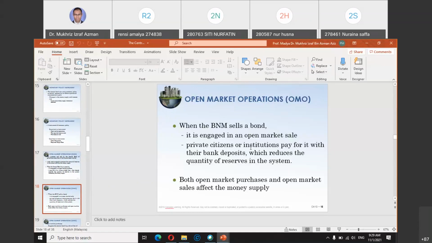So bond purchase and sale can affect the money supply. If the central bank wants to reduce money supply, they will sell the bond, meaning people will pay, so the money goes back to the central bank. But if the central bank wants to increase money supply, it will buy back the bond from the market. When they buy, they pay back to the people, so the money goes back into the system.